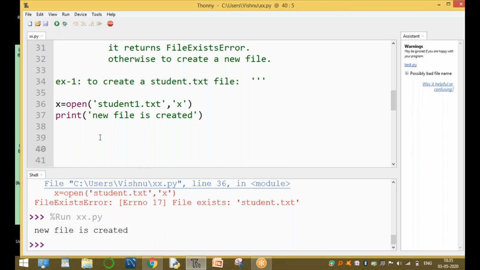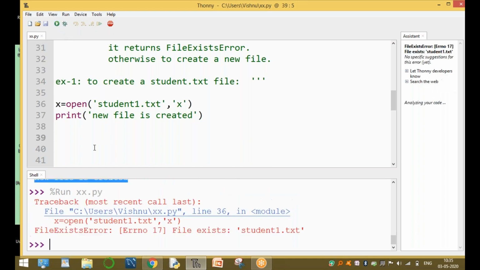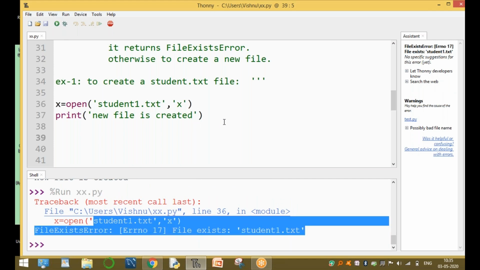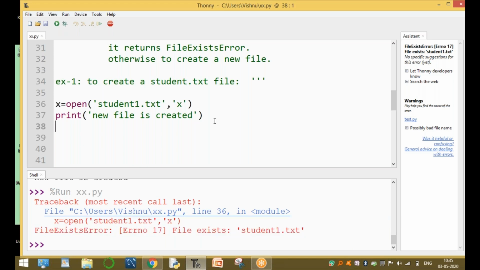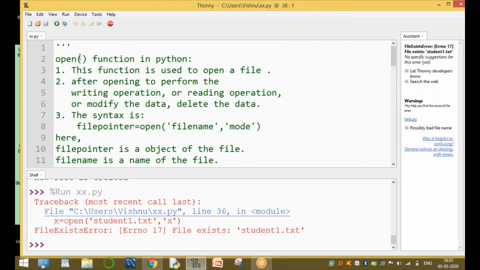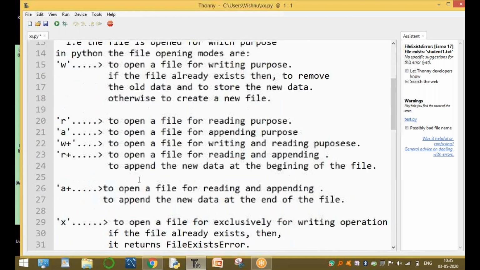Now, if it is present, the file is not created. Run this program again. Now error, because student1.txt is already existing, created in the previous run. These are the file opening modes, complete with the open syntax. Clear, all of you? Guys? Okay.